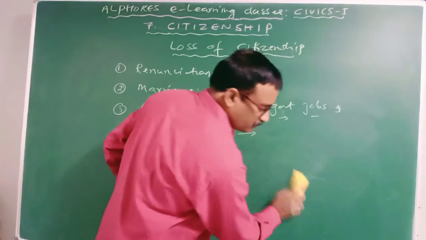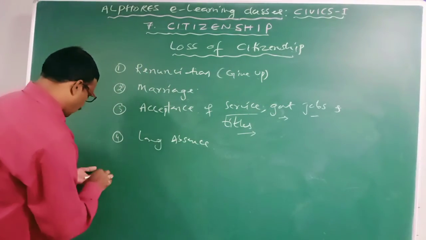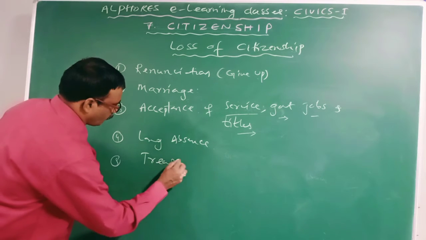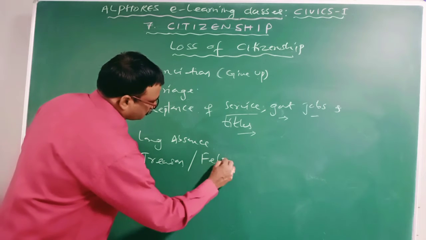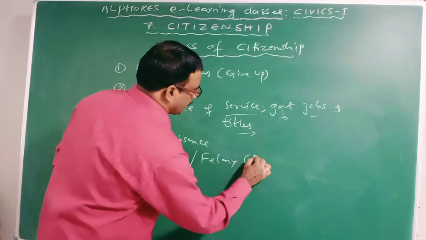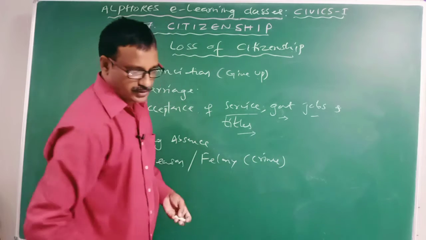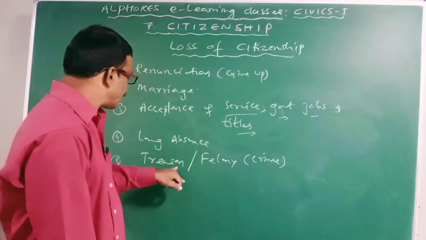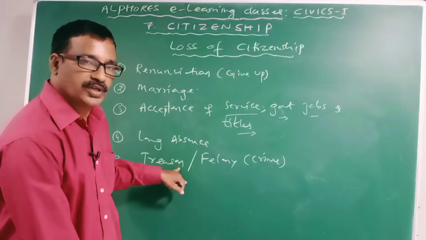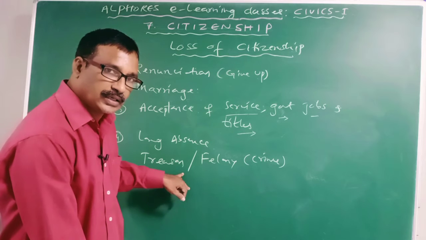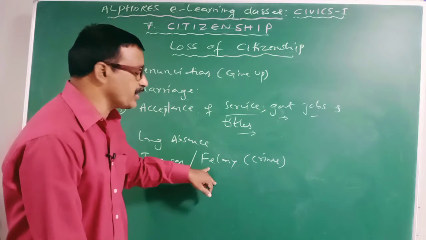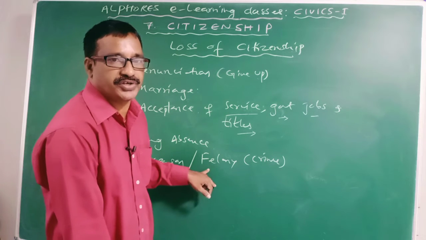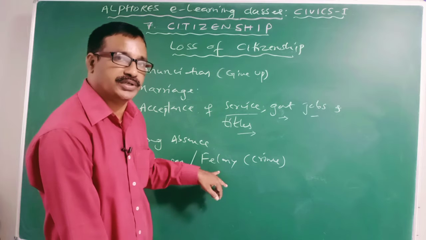Then treason or felony. Treason or felony means crime. Example, a person who is charged with treasonable activities, meaning criminal activities, may be deprived of his citizenship, meaning he may lose his citizenship.